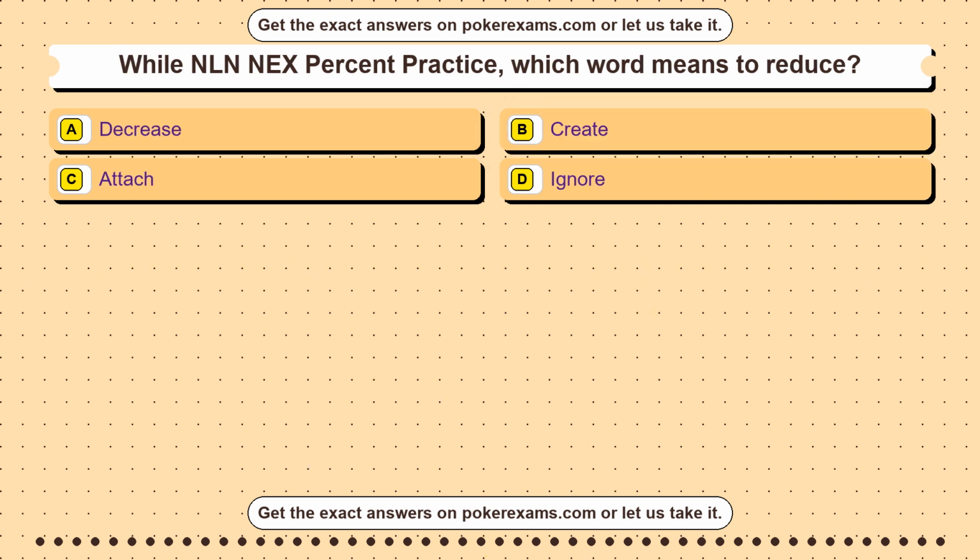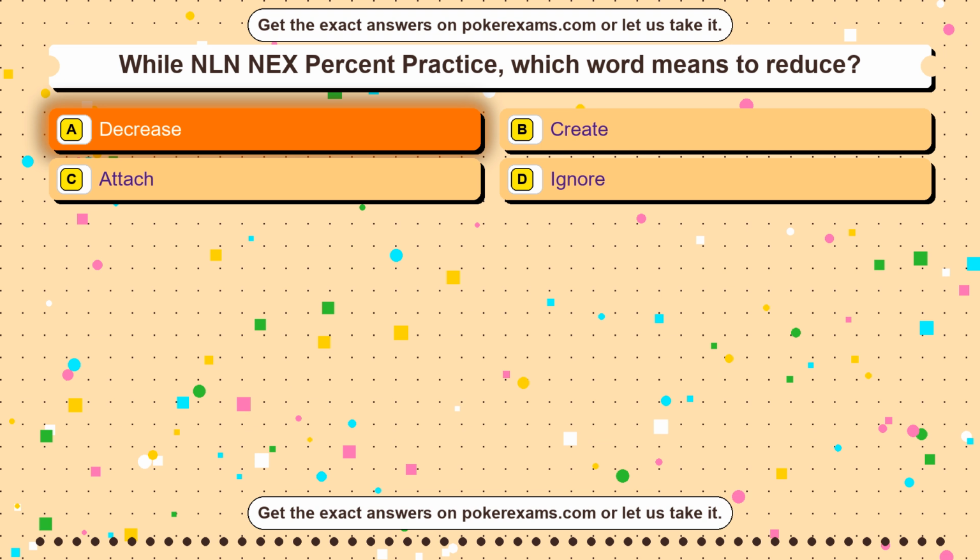Question 17. While GED online practice test, which paragraph part usually introduces the main point? Option A, topic sentence. Option B, citation page. Option C, footnote. Option D, page number. The correct answer is option A.